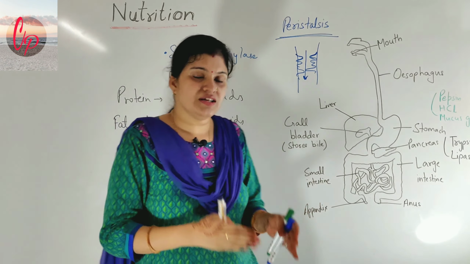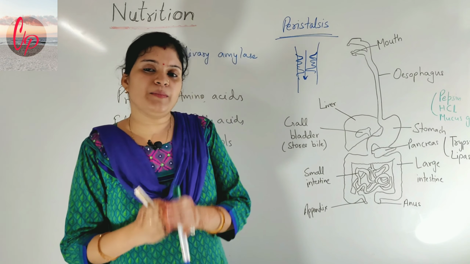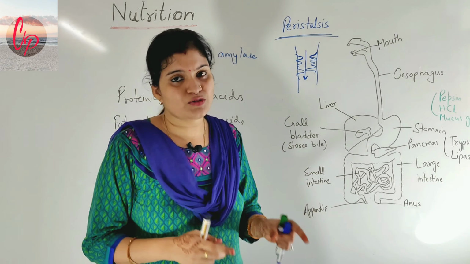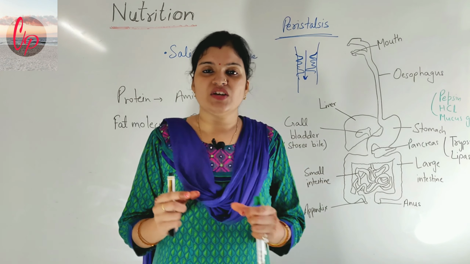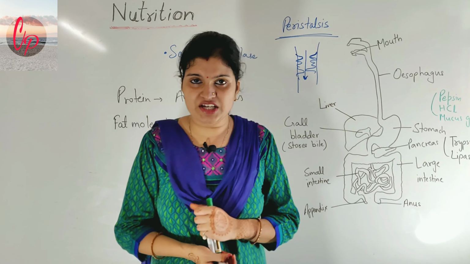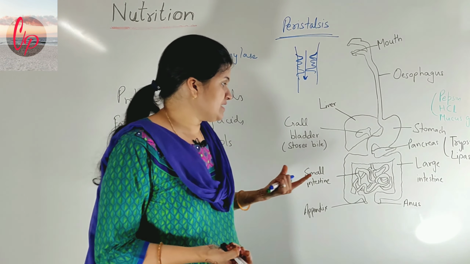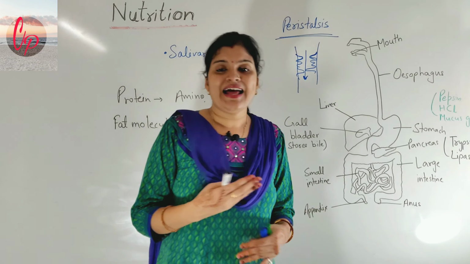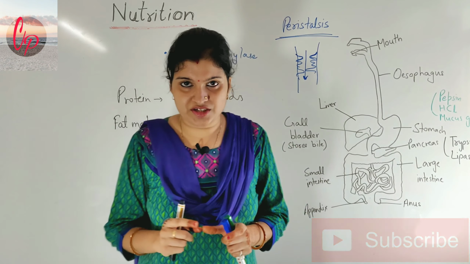And the bile juice will work on bigger fat molecules, and it will help in the breaking down of big fat molecules into smaller ones. That is also called emulsification of fat. So this is also a very important definition that can be asked. So emulsification of fat occurs here, and all these things are happening in the small intestine because it is the complete site of digestion actually.